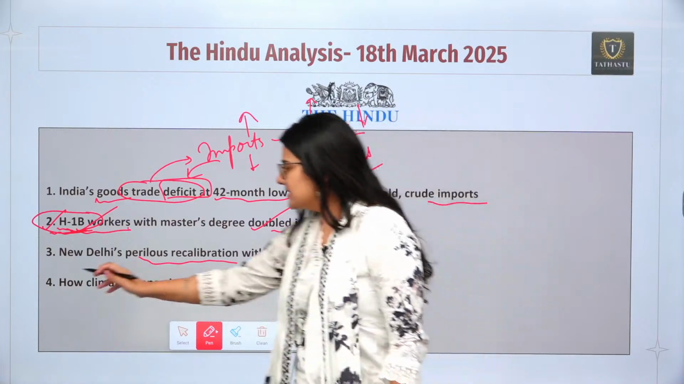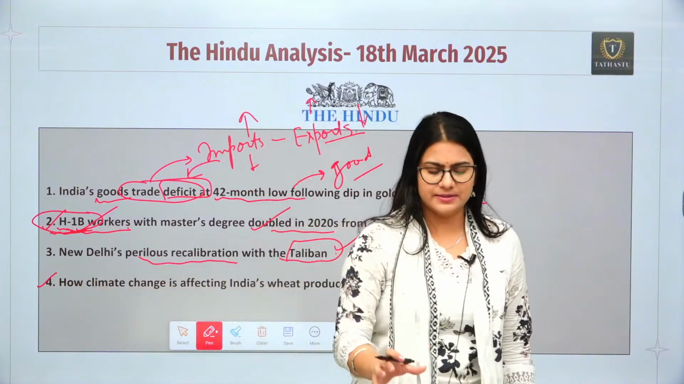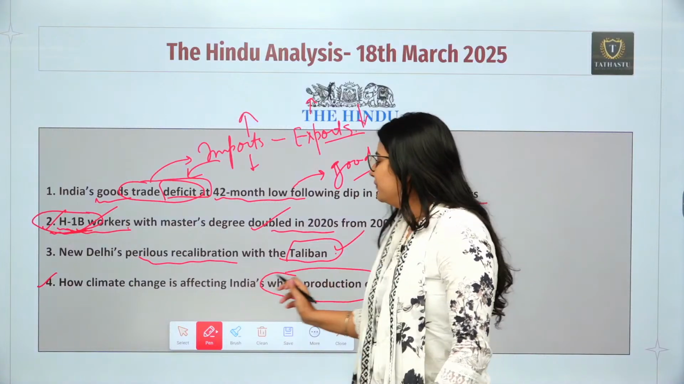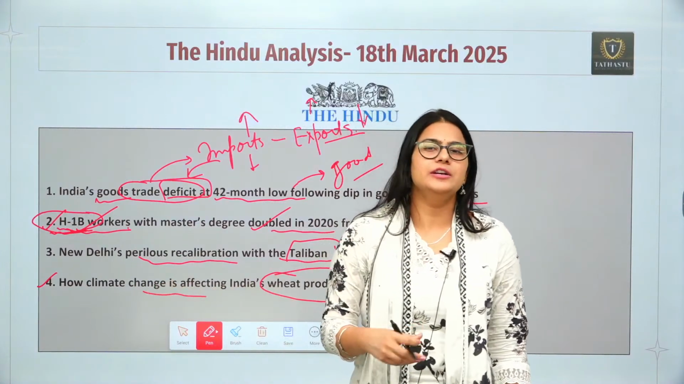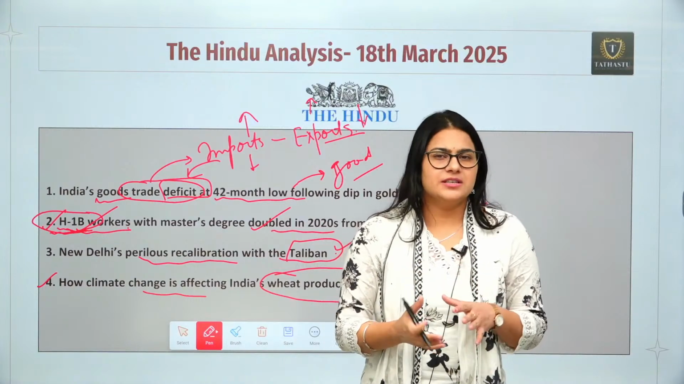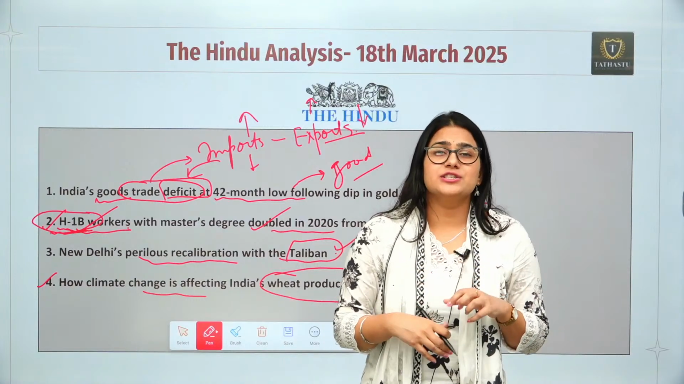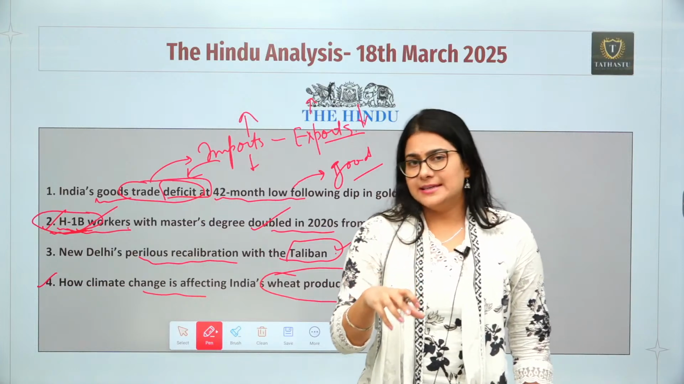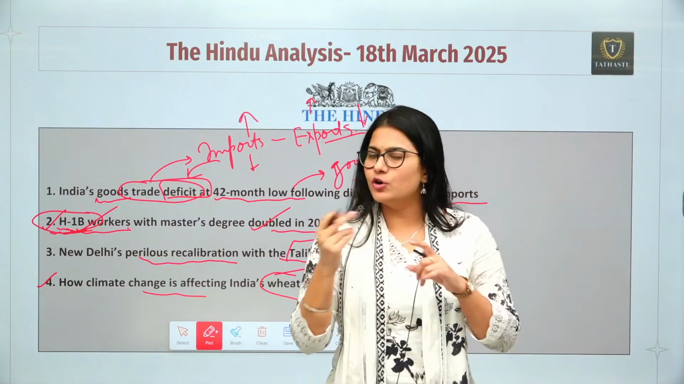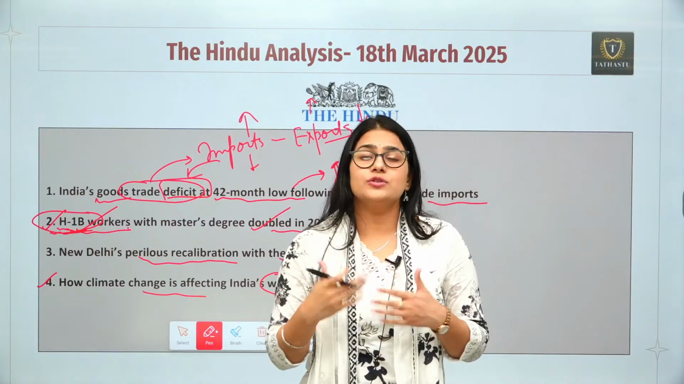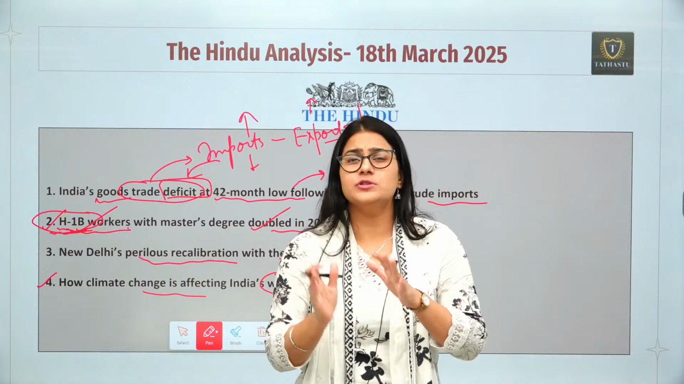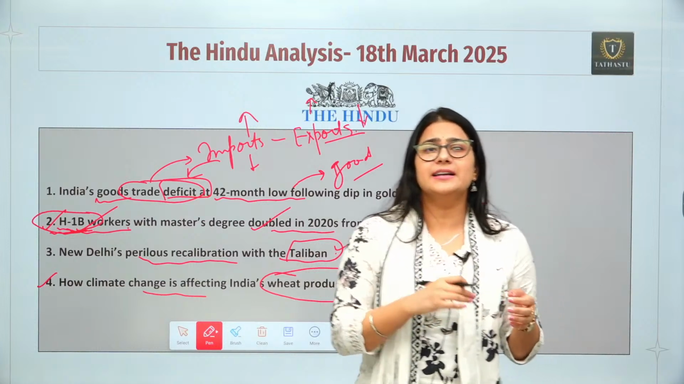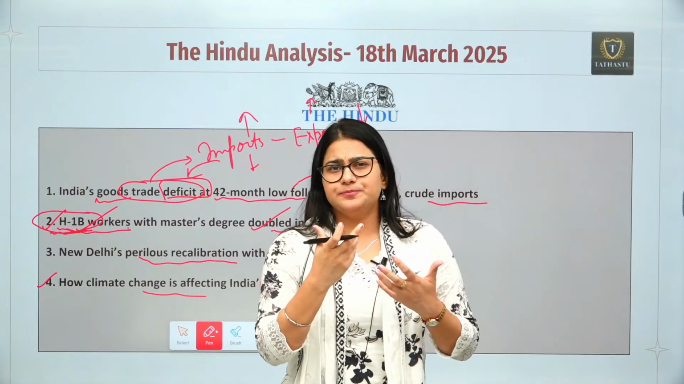Now, the fourth article is from your science page. In this article, it is talking about the impact of climate change on wheat production. We all know that climate change is a reality, especially in the form of heat waves. If heat waves occur during the monsoon season, they are going to impact the monsoon, and most of the crops in our country are based on the monsoon, especially the kharif ones. If the monsoon is going to impact the kharif crops,